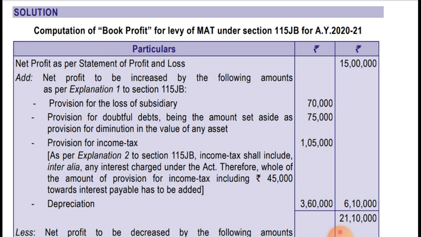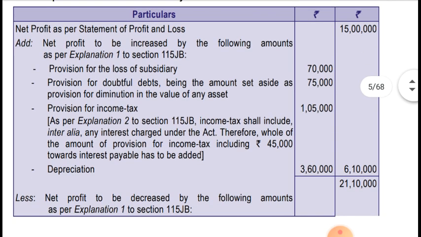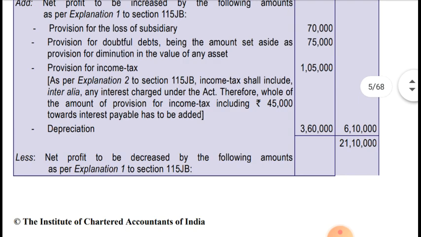As it is written in the provision, income tax paid or provision, whatever the amount including interest, if it has been charged to the profit and loss account, then as per Section 115JB it should be disallowed. Okay, so it has been added back. And depreciation of 3,60,000 has also been added back.